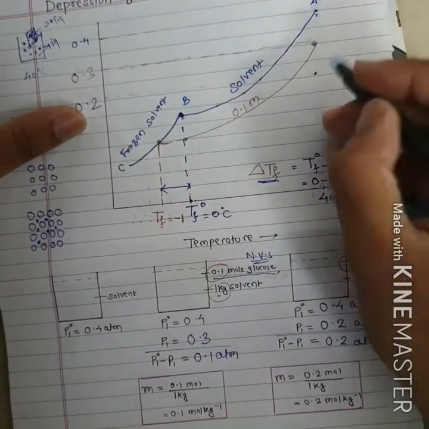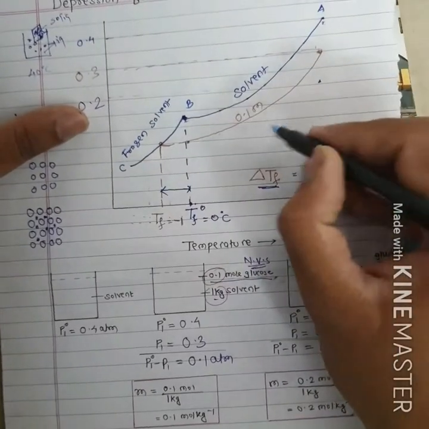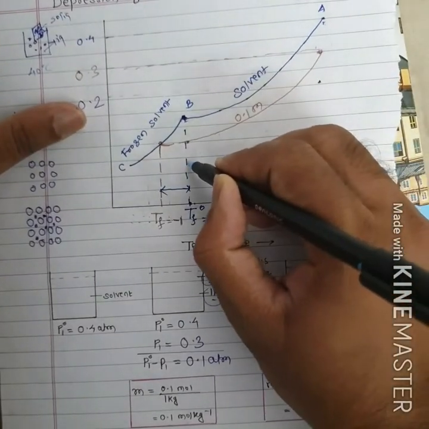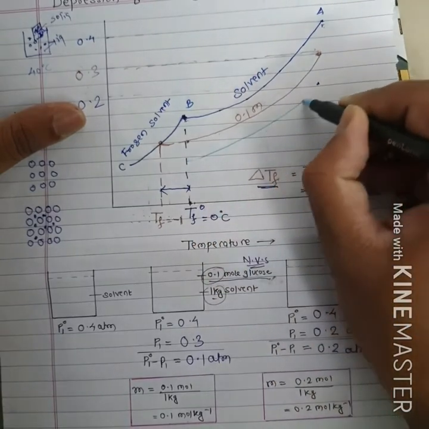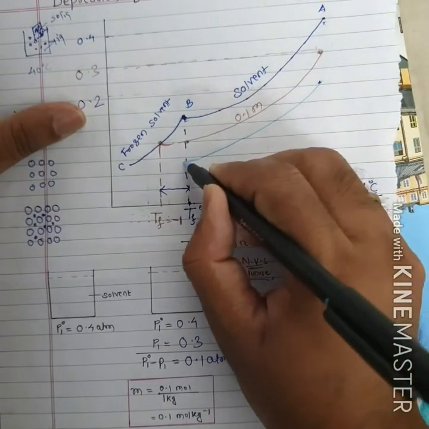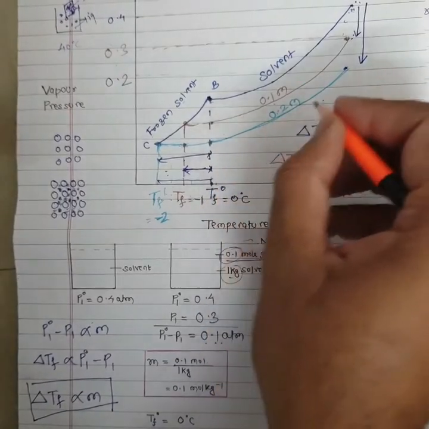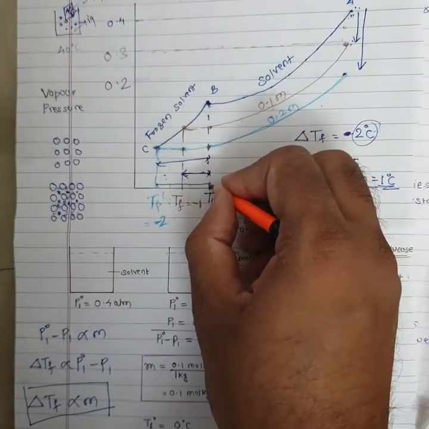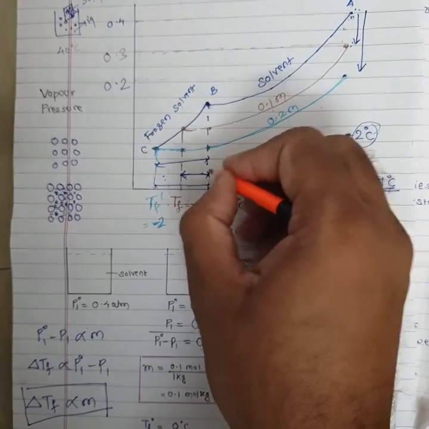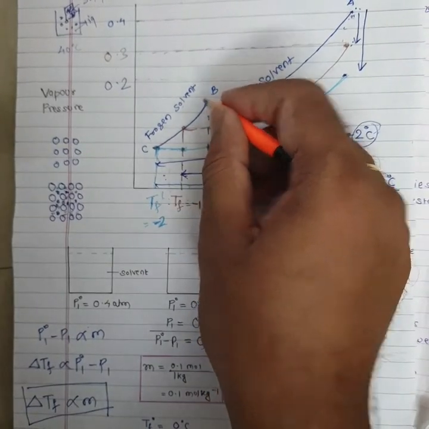If we keep this beaker in the refrigerator, as temperature decreases, vapor pressure also decreases. The graph will be something like this. 0.2 molar solution will not freeze at the temperature where pure water was freezing.